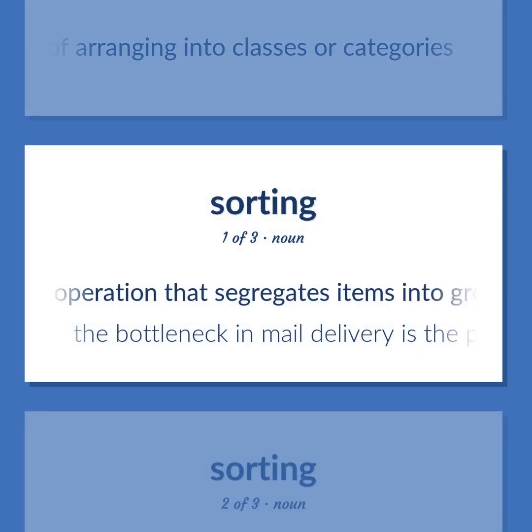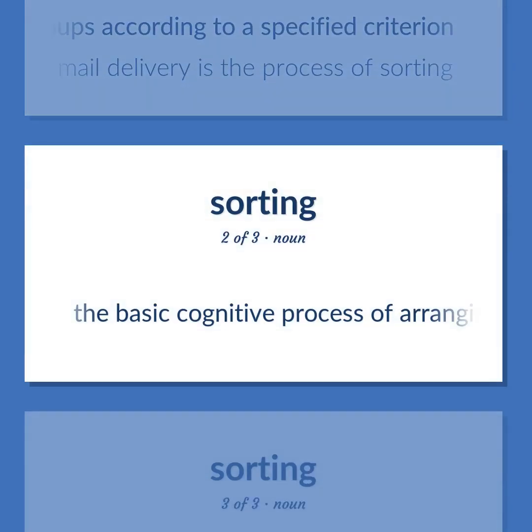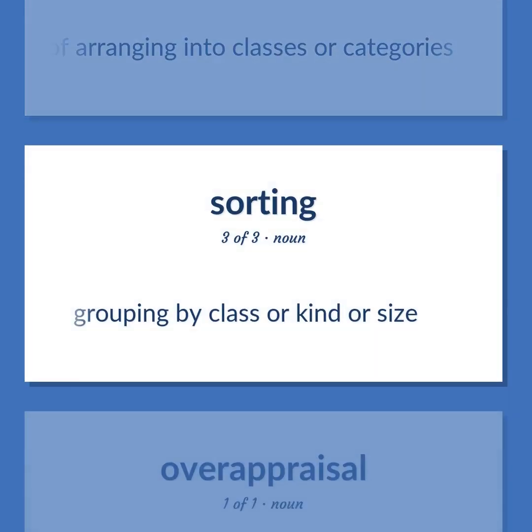An operation that segregates items into groups according to a specified criterion. The bottleneck in mail delivery is the process of sorting. The basic cognitive process of arranging into classes or categories. Grouping by class or kind or size.